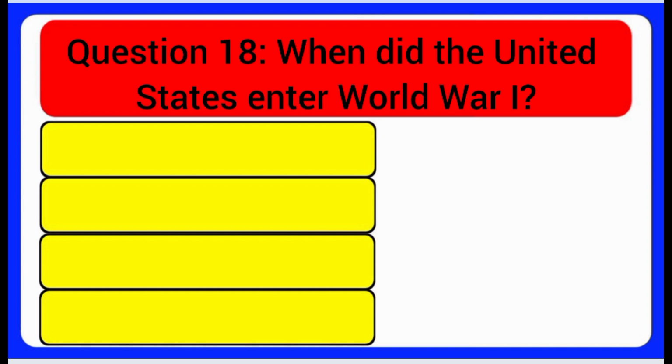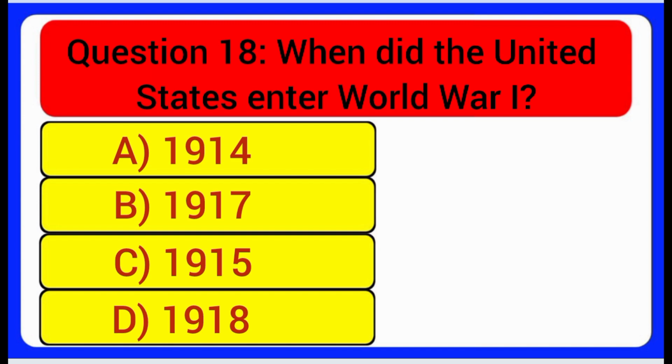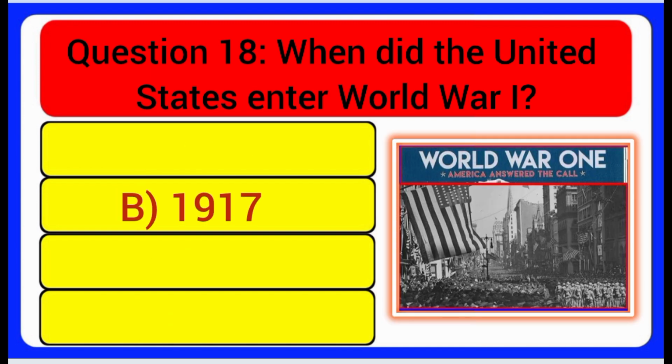Question 18. When did the United States enter World War I? A. 1914. B. 1917. C. 1915. D. 1918. Answer: 1917.